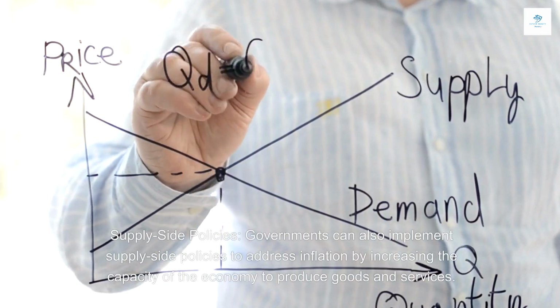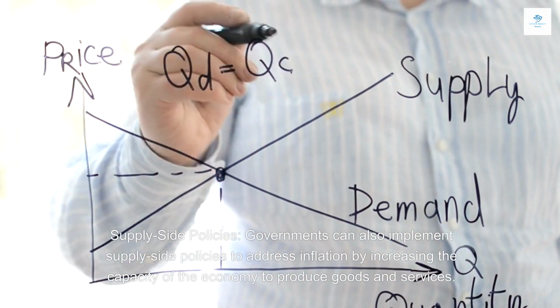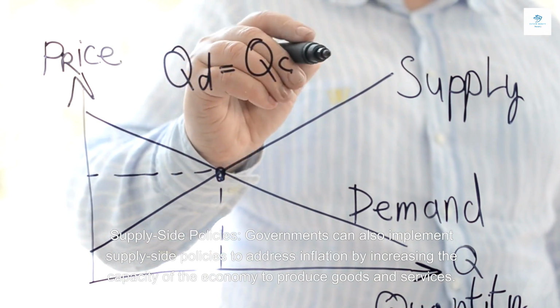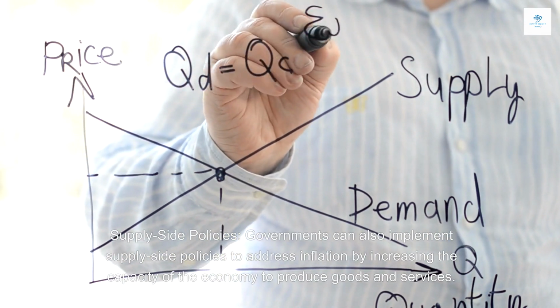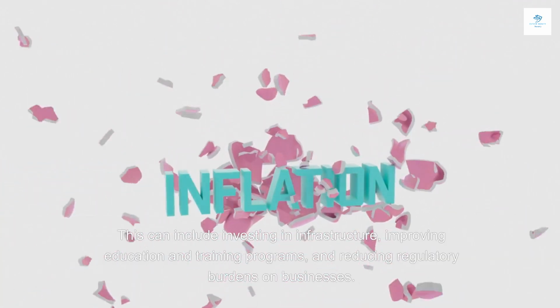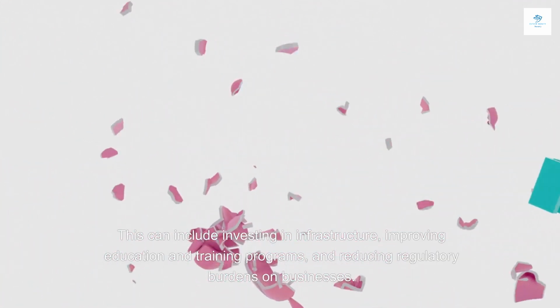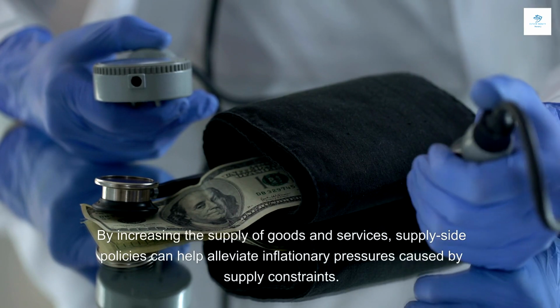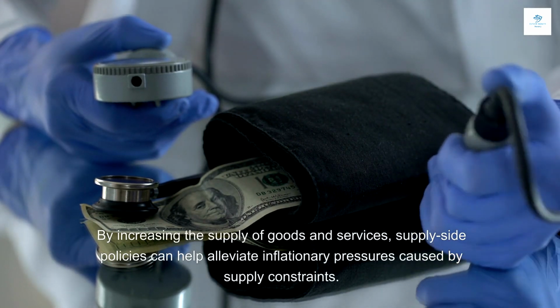Supply-side policies. Governments can also implement supply-side policies to address inflation by increasing the capacity of the economy to produce goods and services. This can include investing in infrastructure, improving education and training programs, and reducing regulatory burdens on businesses. By increasing the supply of goods and services, supply-side policies can help alleviate inflationary pressures caused by supply constraints.